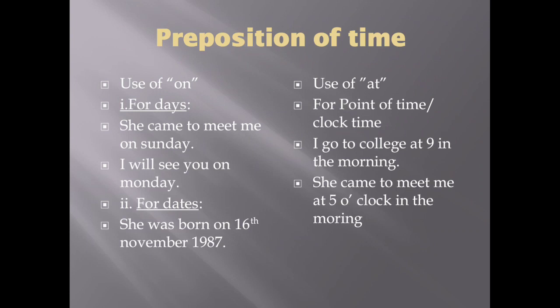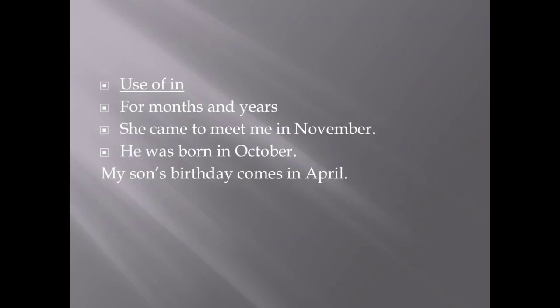With the use of preposition at, we will move to the preposition in, that is also a time preposition. So far we have learned the use of on and at, and now we are going to learn the use of in. So preposition in is used for months and years.